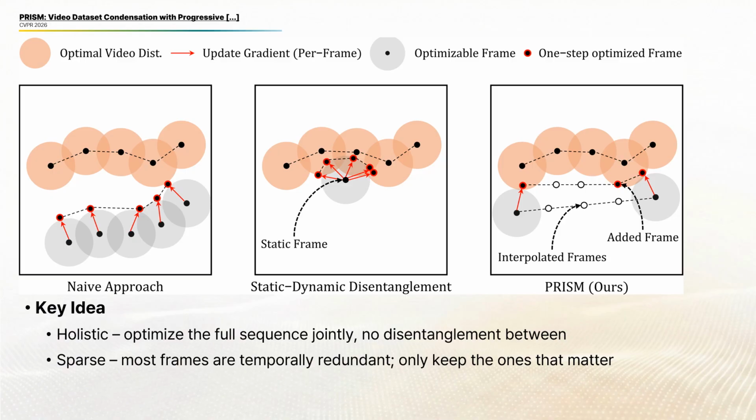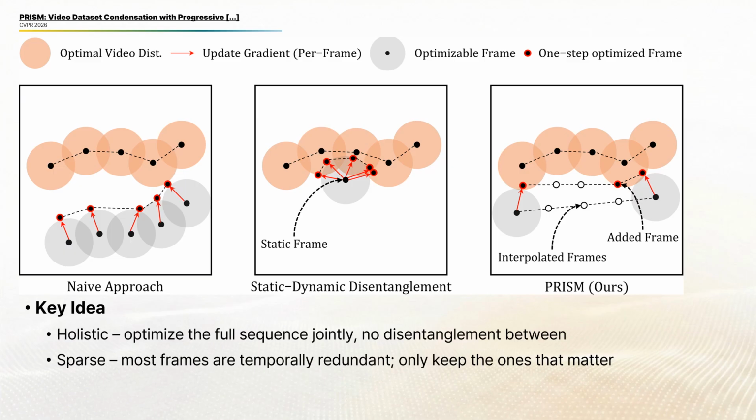This figure compares 3 approaches. On the left, the naive approach updates each frame individually, ignoring interframe relationships, which fails to capture coherent motion. In the middle, the disentanglement method learns motion but is anchored to a frozen static image. This restricts the trajectory and misrepresents how content and motion are actually coupled.